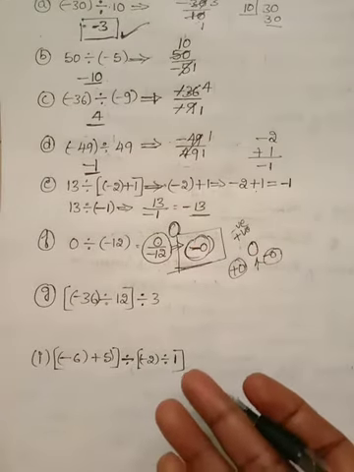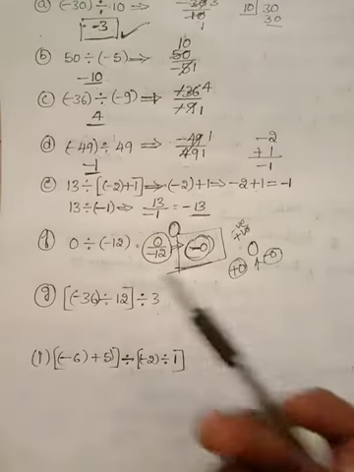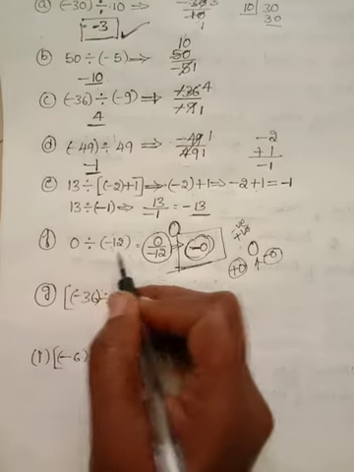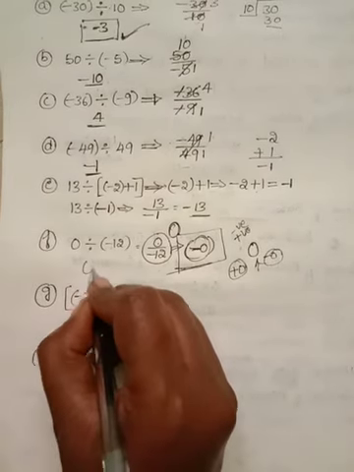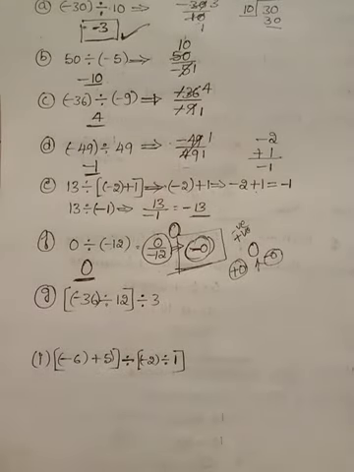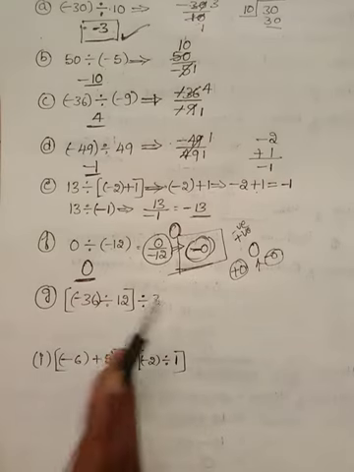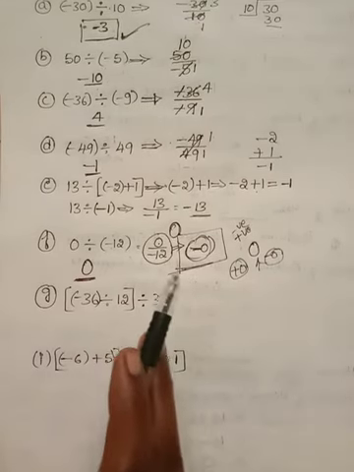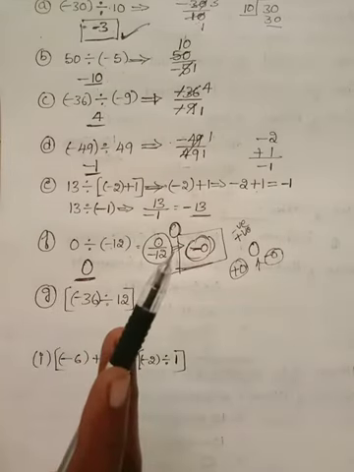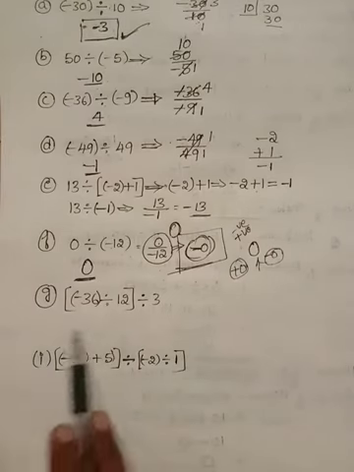Just remember, 0 divided by any positive number or negative number, the quotient is 0. There is no -0 here, that should be remembered in your mind. That is only 0, because 0 we consider as neither a positive integer nor a negative integer. Okay, so now clarify your doubts and then we will go to the next problem.